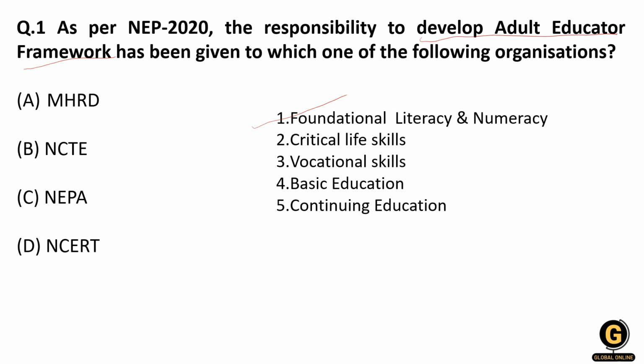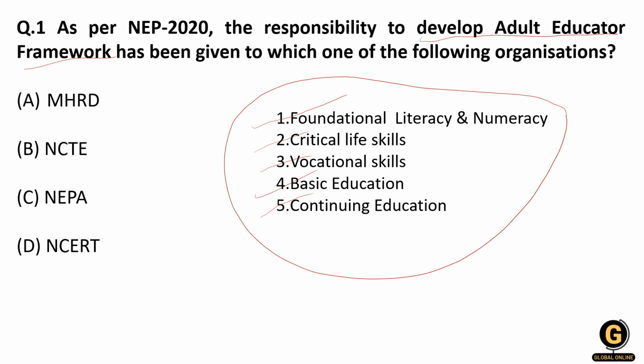Then critical life skills, like healthcare, baby care, basic financial literacy. Then vocational skills, so that you get a job in your local environment. Then basic education, like primary, secondary or preparatory, and then continuing the basic education to the higher level. So these are the 5 important aims of forming an adult educator framework.